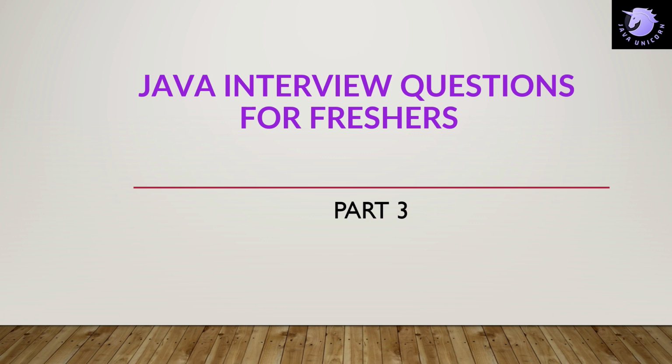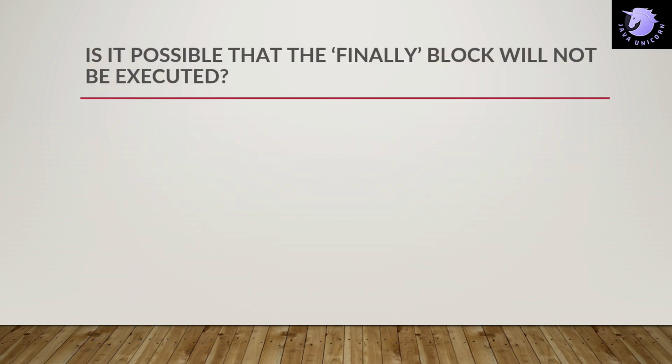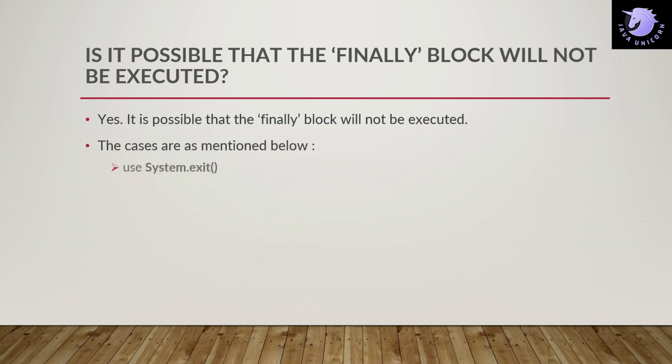So let's get started. The first question is: is it possible that the finally block will not be executed? Yes, we can prevent the execution of the finally block. In this case, we have two ways. We can use System.exit, or there are some fatal errors like stack overflow, memory access error, etc. In these cases, the finally block will not be executed.